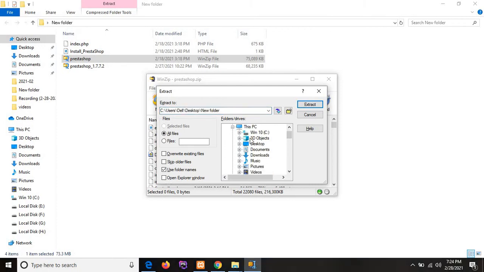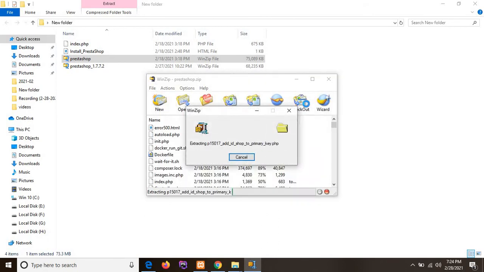Open the C drive, then XAMPP, then htdocs. Then this is the Prestashop project folder that I have created. Extract this file into that folder. Click on extract. I think it will take more time, so I will just pause this video.